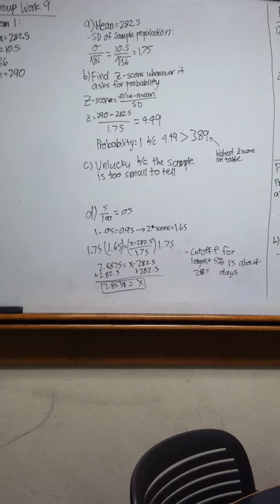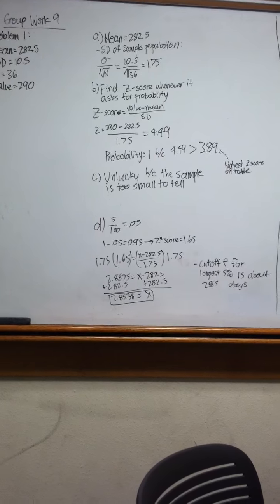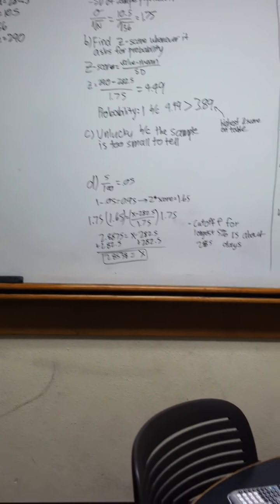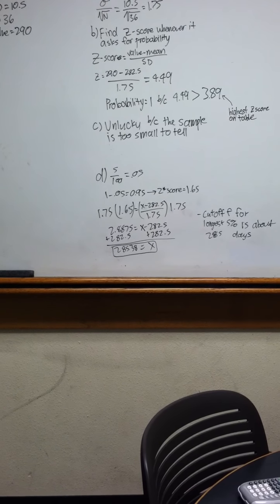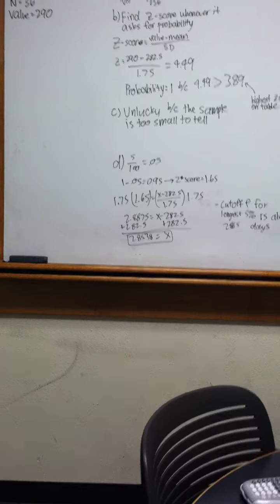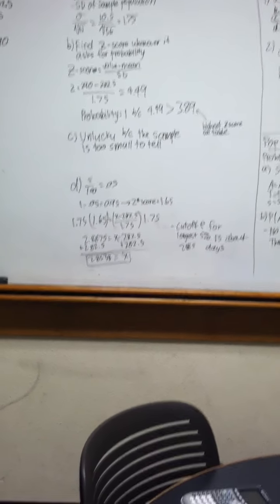Part D is asking, if the lengths of pregnancies in Springfield follow the national trends, what length would represent the cutoff for the longest 5% of all pregnancies? So in this case, we would take 5, divide that by 100 to get 0.05. And here we are trying to find a z-score.